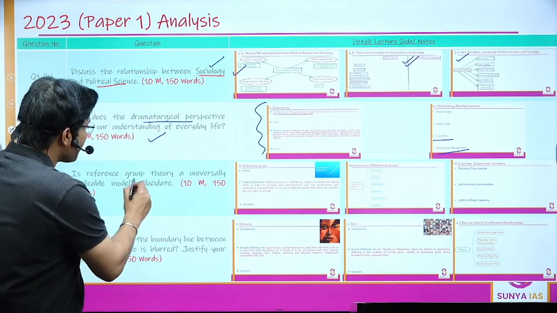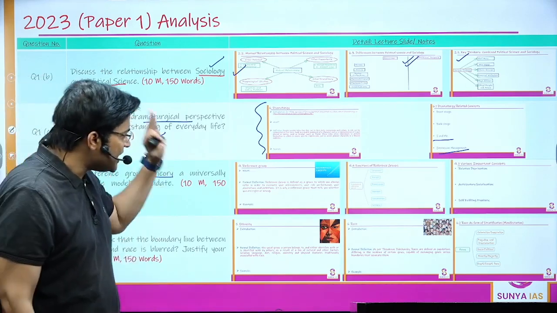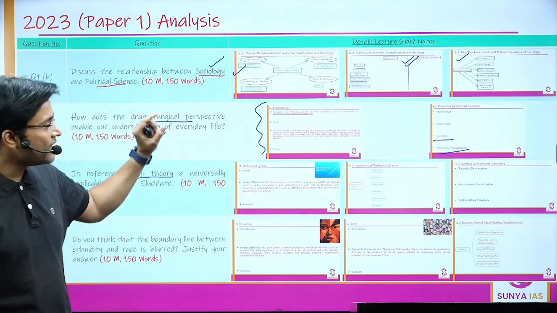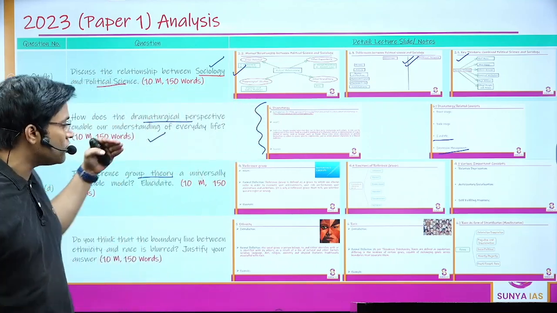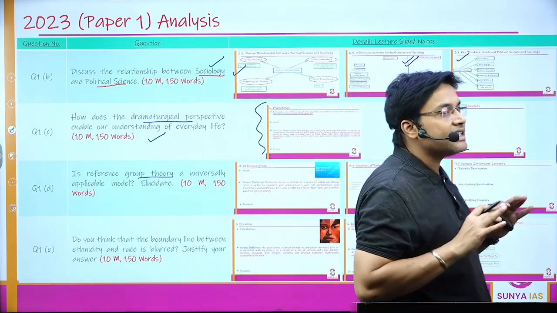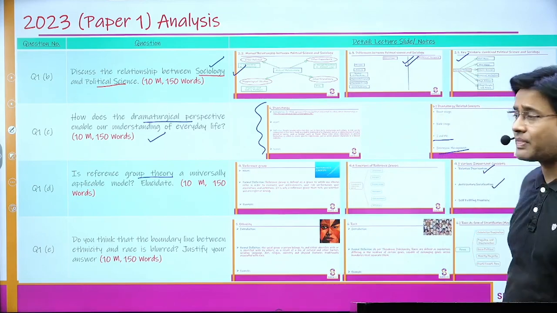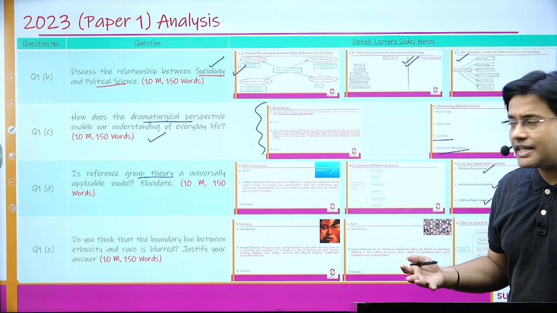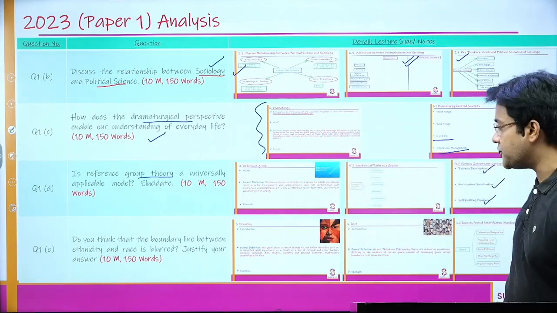Yet again, is reference group theory a universally applicable model? Elucidate. Again, I discussed in detail what is reference group along with the standard definition of reference group during our lecture. Then I talked about various functions of reference group and how this reference group could be used to answer various kinds of issues that are there in contemporary society. Just like we can talk about relative deprivation, anticipatory socialization, self-fulfilling prophecy, any kind of deviant tendencies. All those things could be applied in society to understand contemporary issues.